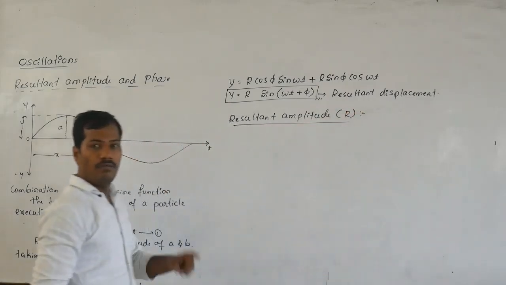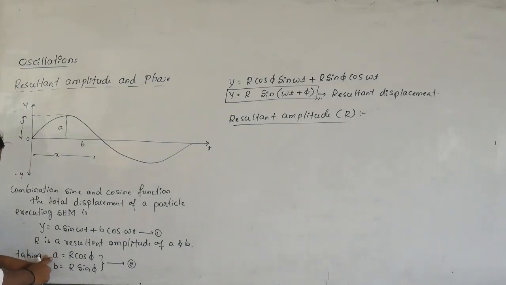We have an equation here: A is equal to R cos phi and B is equal to R sin phi.